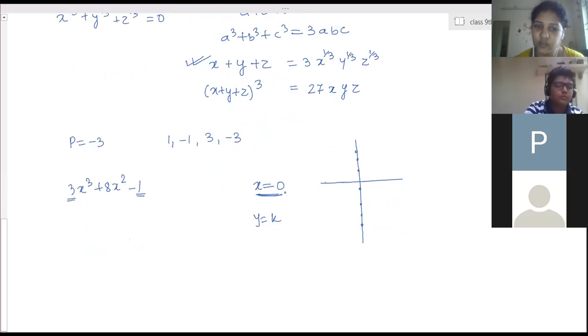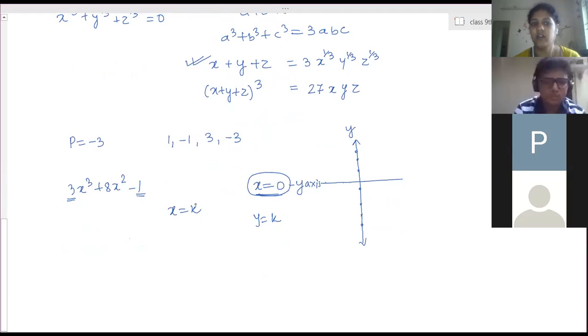X is equal to 0. This is for the y-axis. Exactly, this is the y-axis. And x is equal to k, where k is any other number. So I was asking about parallel. K can be any number, but it is not 0, because 0 means it is passing through 0, 0.